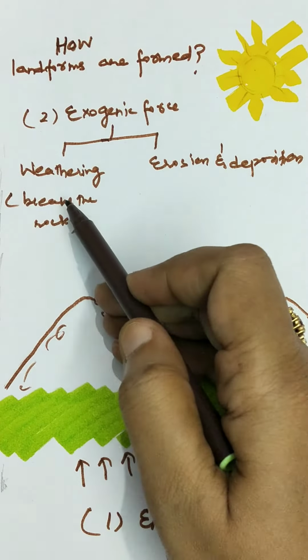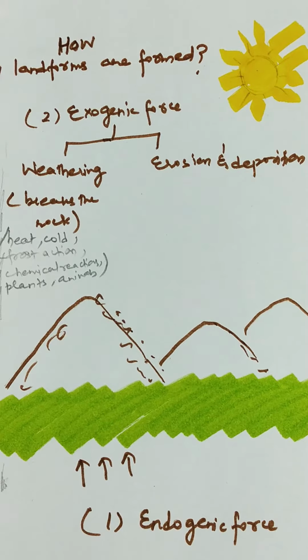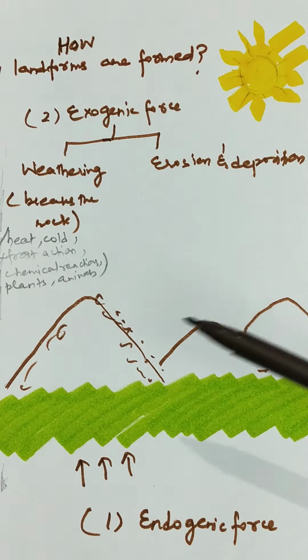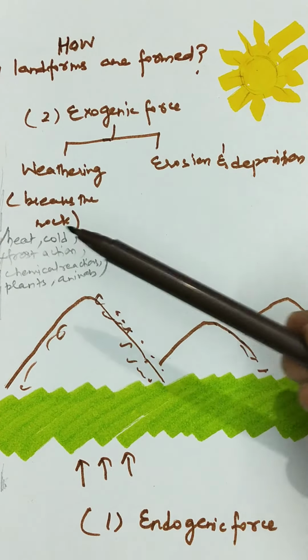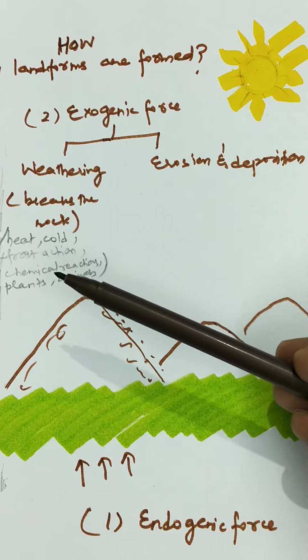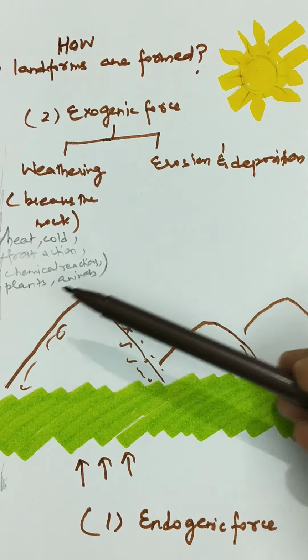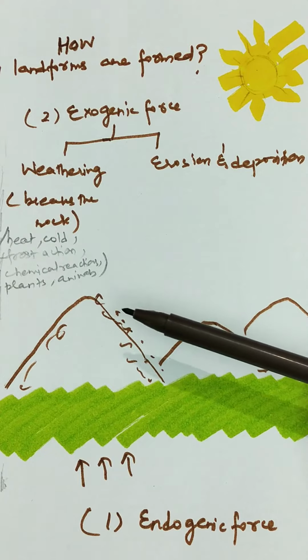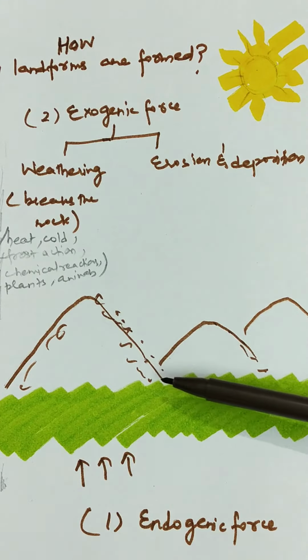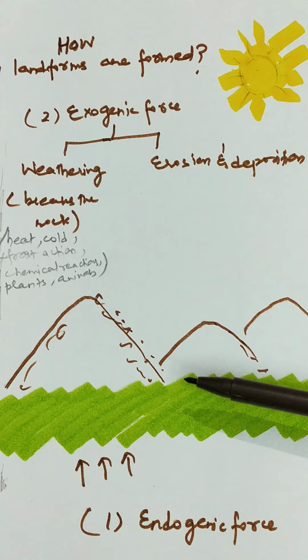This is what weathering does. So how does weathering break those rocks into small rock material? Through its different agents of weather: heat, cold, chemical reactions, frost action. Plants and animals also help in disintegration and decomposition of those rocks, and those rocks are broken into smaller pieces.